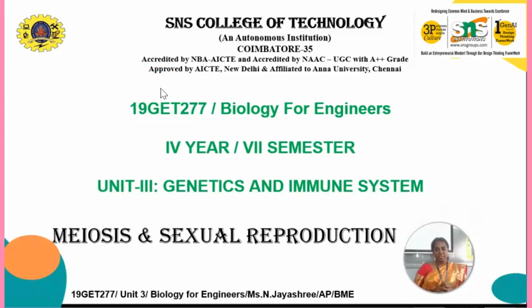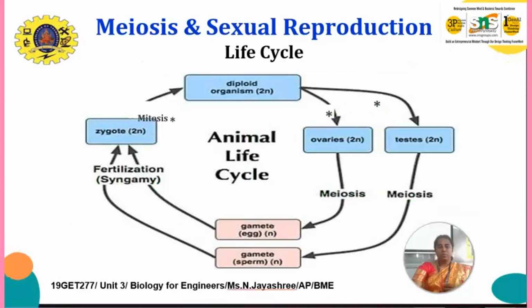The topic is mitosis, that is, meiosis and sexual reproduction. So let us see what we mean by meiosis and reproduction. This is the flow chart of meiosis and sexual reproduction, the life cycle flow chart of meiosis.